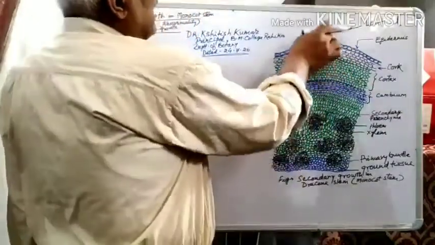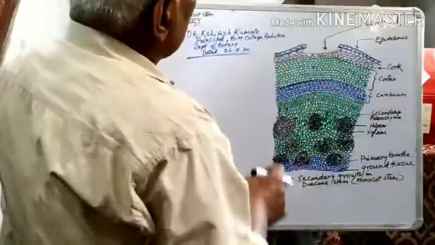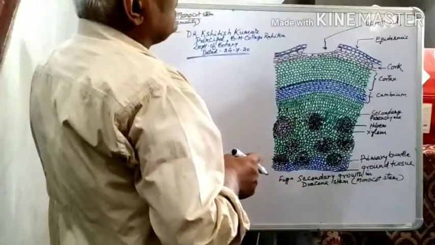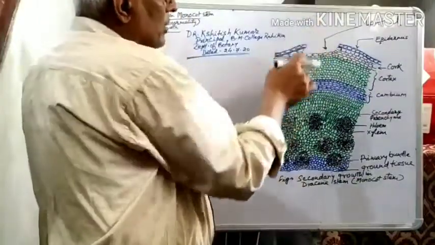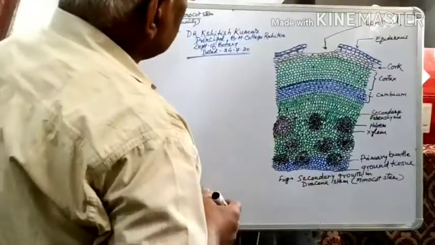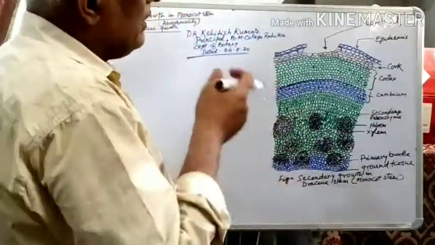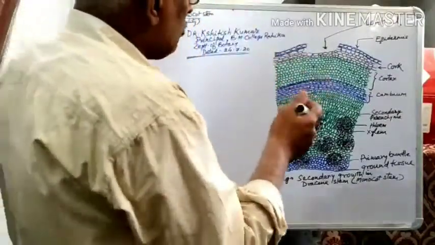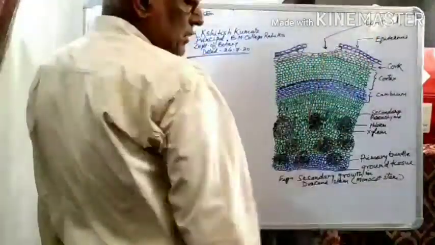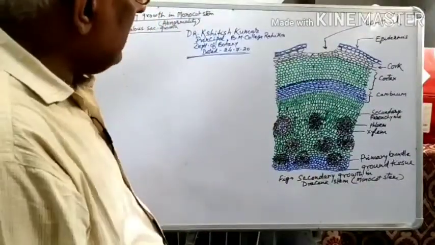This is called the lenticel, and besides stomata, the lenticel also helps in the exchange of gases.